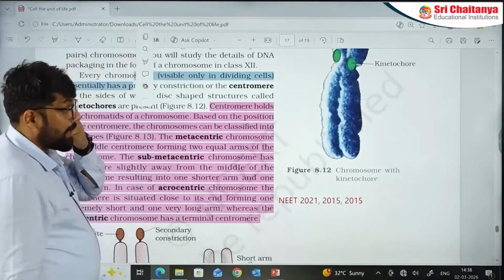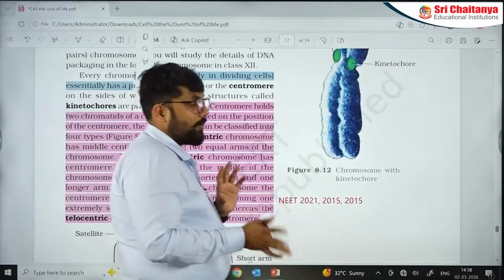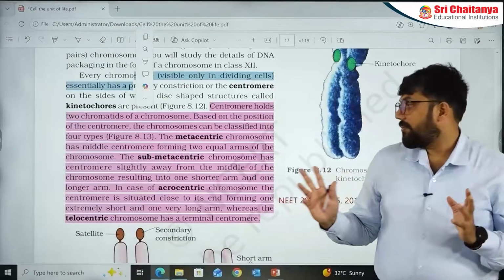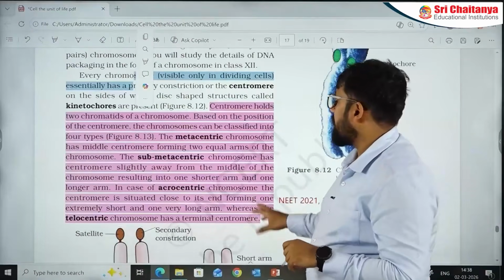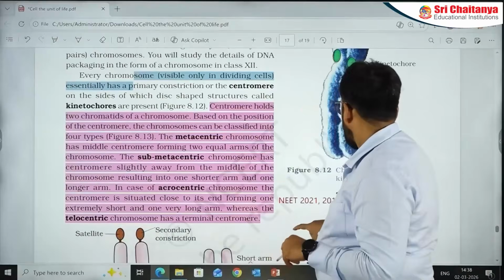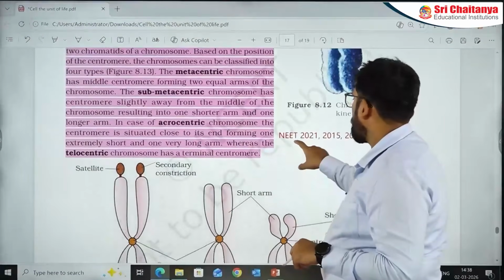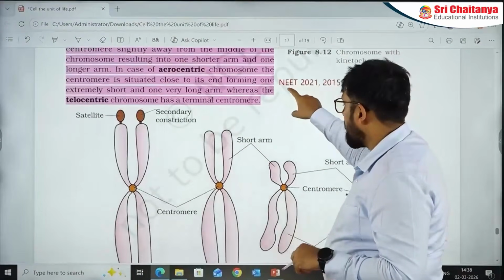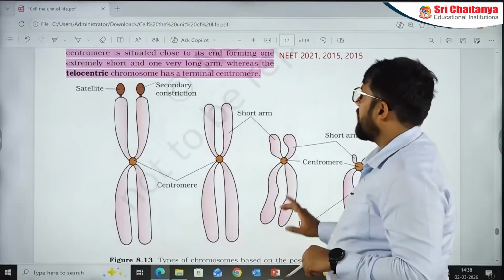Then you see the centromere section, the position of centromere, telocentric, acrocentric, metacentric, and submetacentric, those have appeared. I have marked everything. Last year matching appeared, before that matching was 2021, 2015, 2000. So this diagram has appeared before.